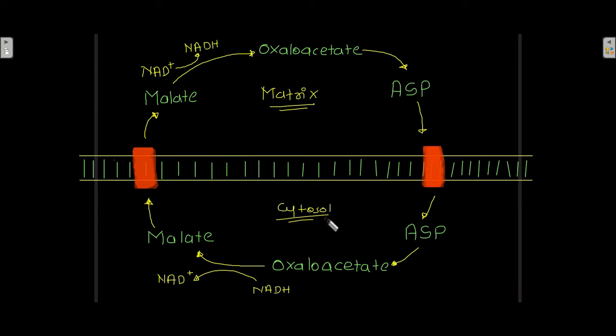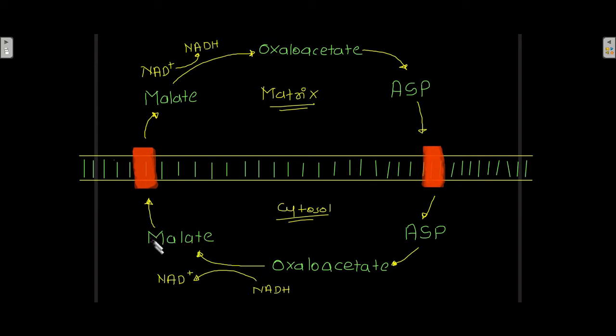So in the cytosol, oxaloacetate is converted into malate, and in this process NADH is oxidized to NAD+, and this malate gets reduced. So this malate is now carrying the electron.